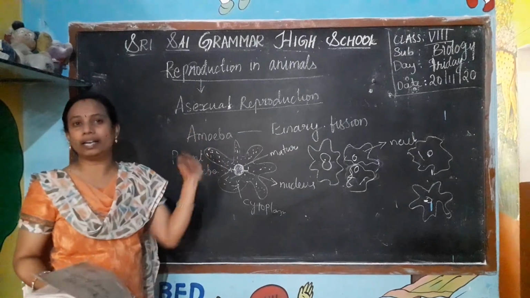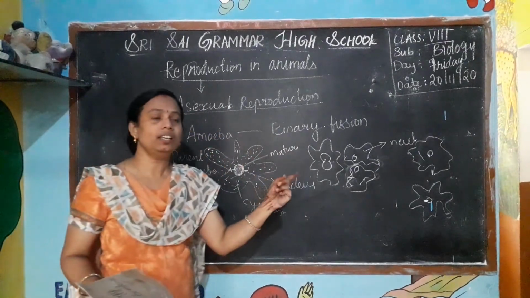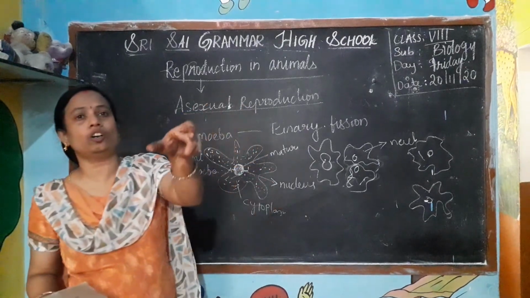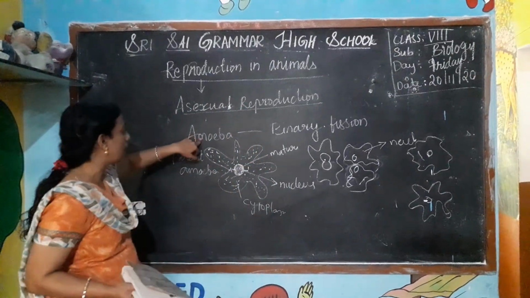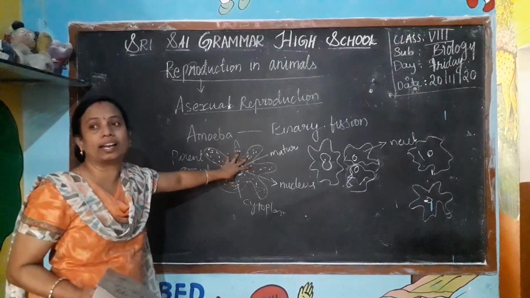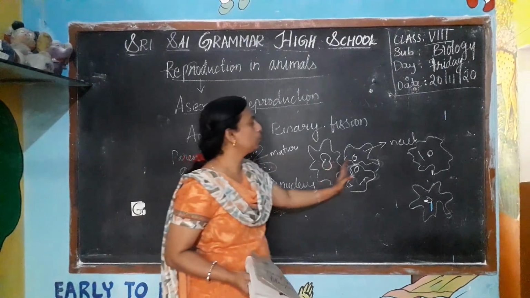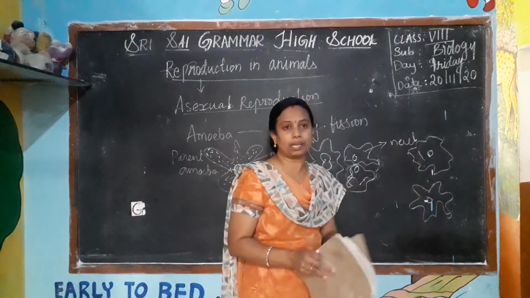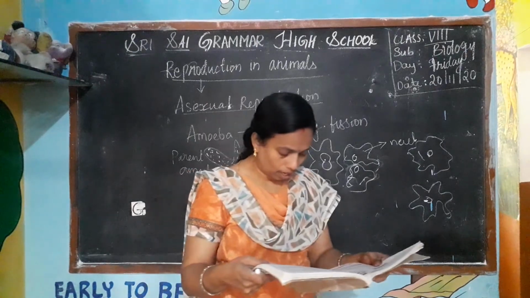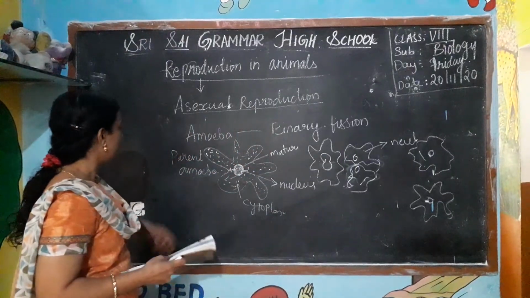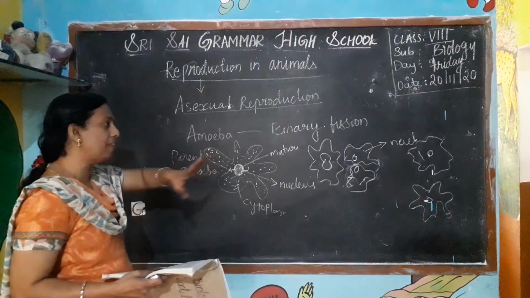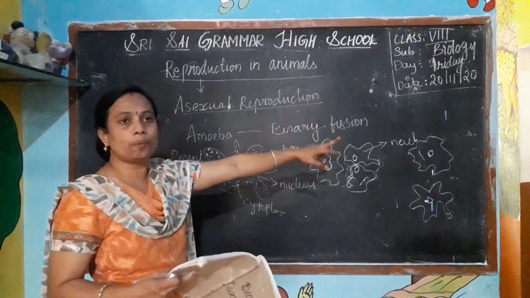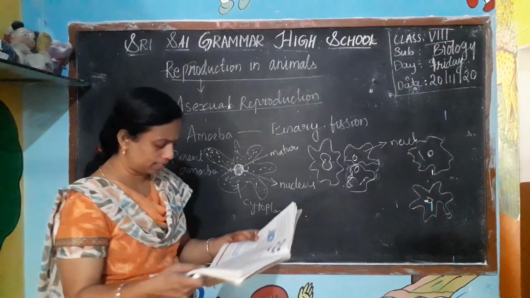But in budding, we are able to see the parent present and the daughter hydra present. But in the amoeba, the parent vanishes, and it forms into two daughter amoebae. Understood this? The parent is not present; it vanishes, and from the parent only it forms into two daughter cells.